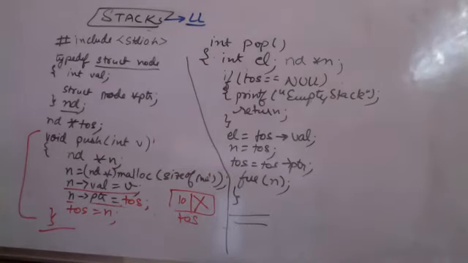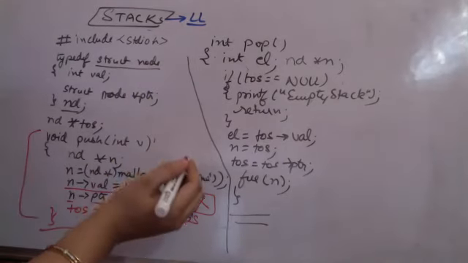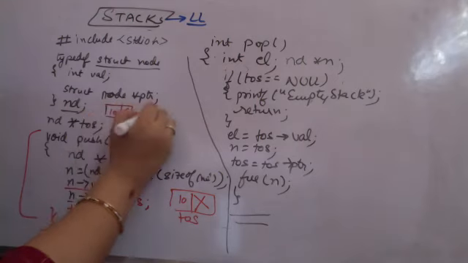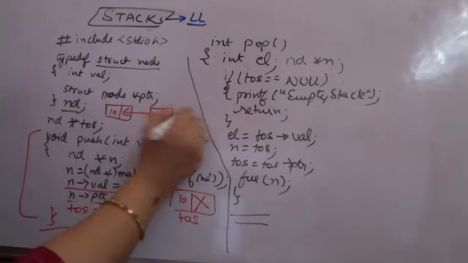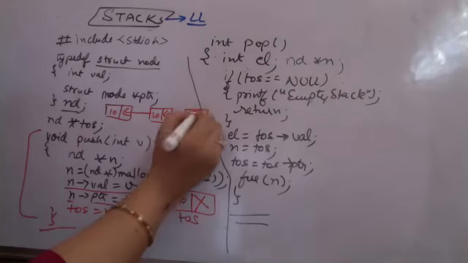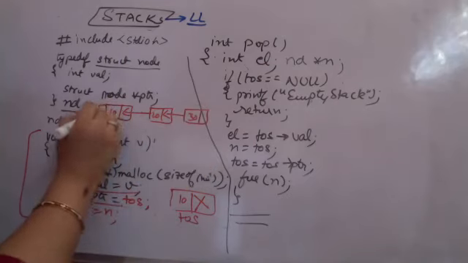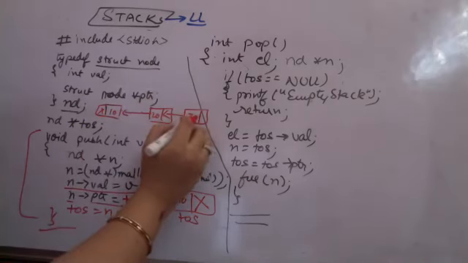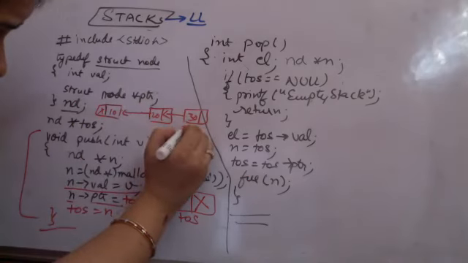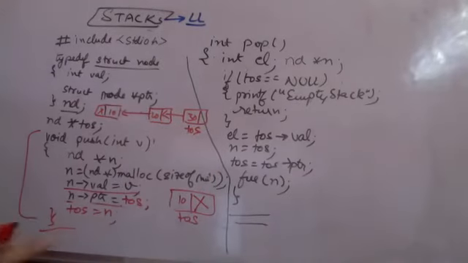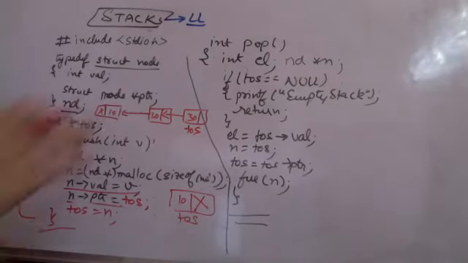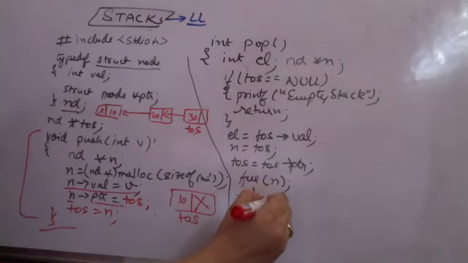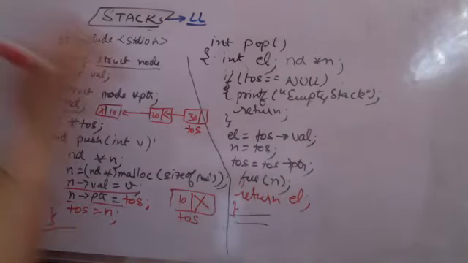Supposedly the list that I was having earlier was: I'm having a 10 being pointed to by 20, being pointed to by 30. This was the list, and 10 is not pointing to anything, right? This was the list that I had. So this is my top of stack. So I come here, I call pop. I have to return the element, so kindly return element and then return, close it.